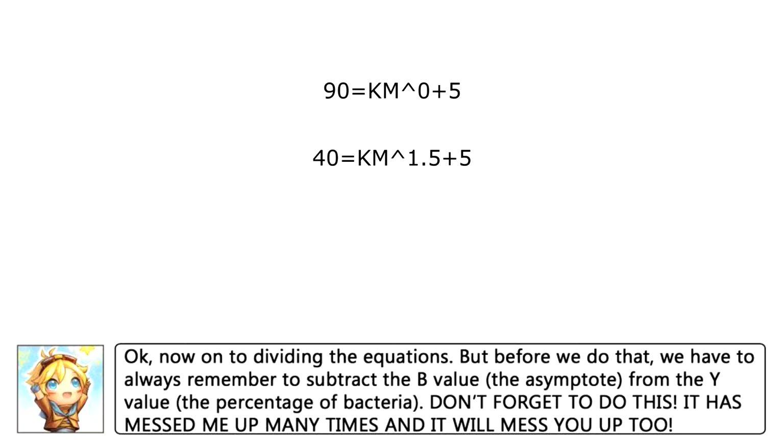Okay, now on to dividing the equations. But before we do that, we have to always remember to subtract the B values, which is the asymptote, from the Y values, which is the percentage. Don't forget to do this, it has messed me up many times and it will mess you up too, so I'm warning you.